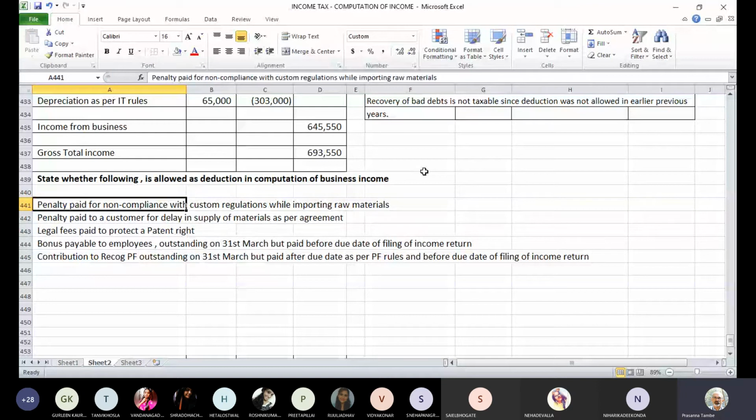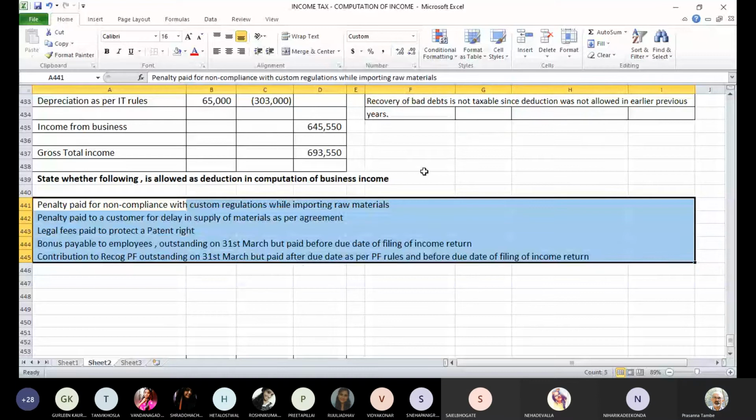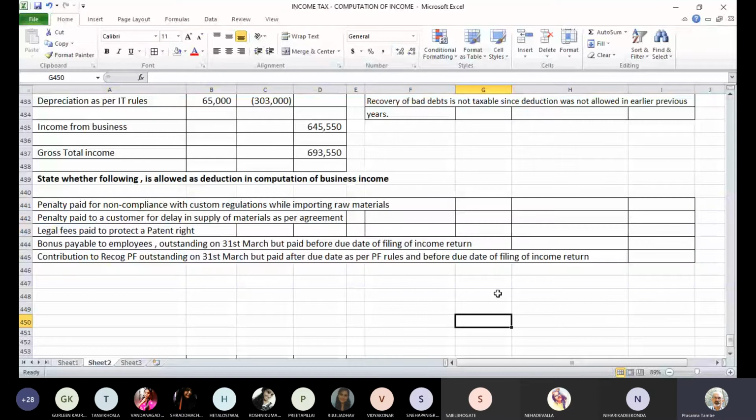First set of 5 questions. You can write down and then we will discuss. Can we discuss one by one?